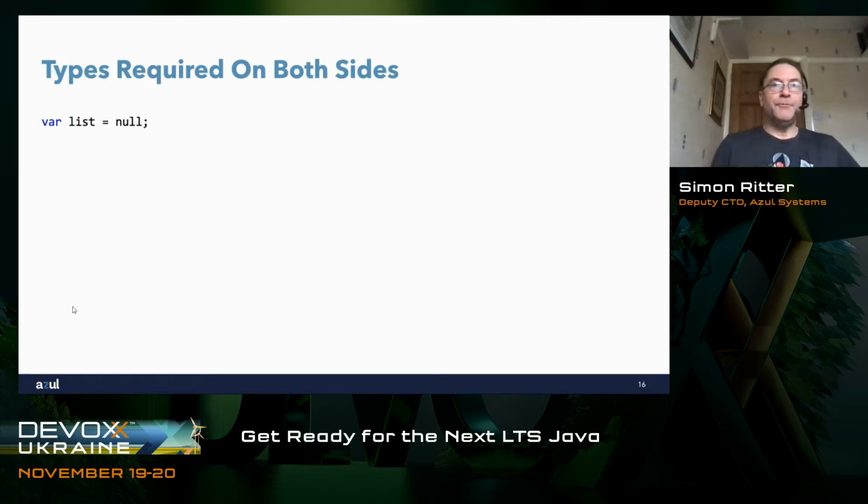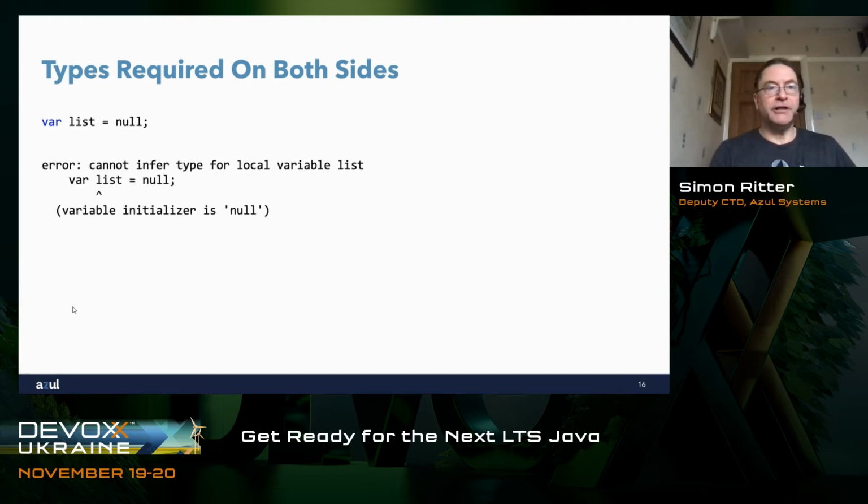Types are required on both sides. Let's say we want to do this, var list equals null. Well, you could say, okay, hopefully that will compile, but actually the error you're going to get is cannot infer type for local variable list, variable initializer is null. Now, null in Java is a bit of a special value because if you think about the type hierarchy in Java, you've got Object at the top.